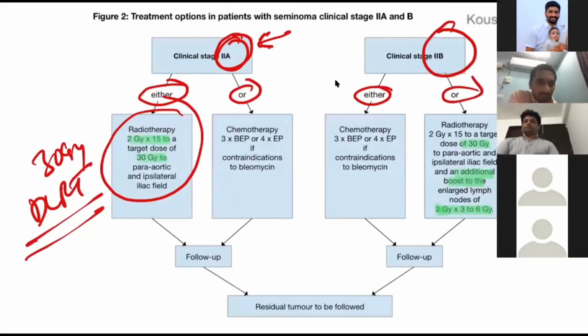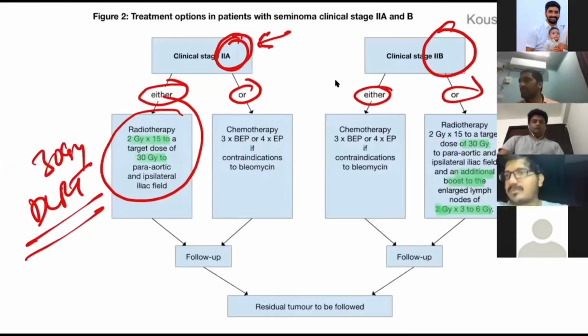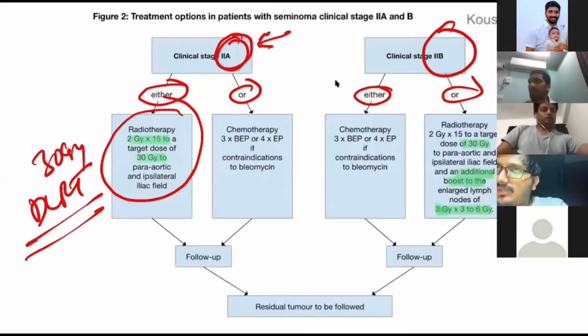Next. Sir, in seminoma, one case scenario. Prem, sir. In seminoma, if after doing orchidectomy we find serum tumor markers with raised AFP, how do you treat, sir? Seminoma with raised serum tumor markers post orchidectomy, with AFP raised.